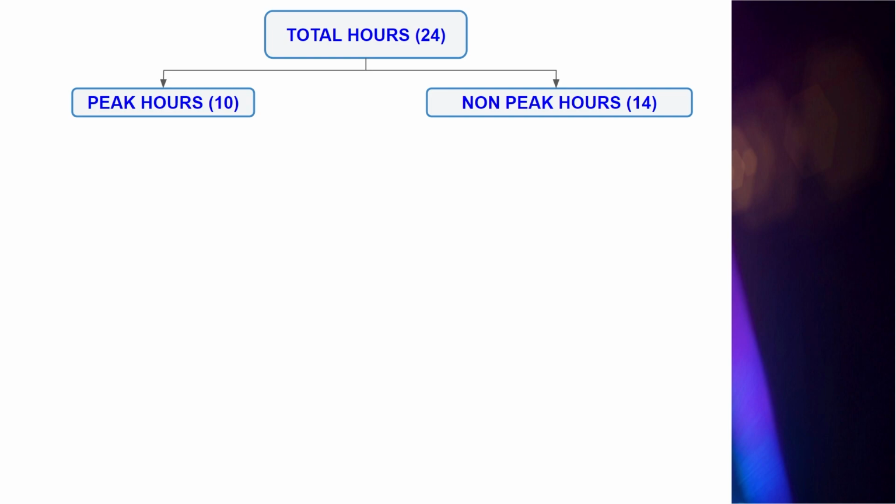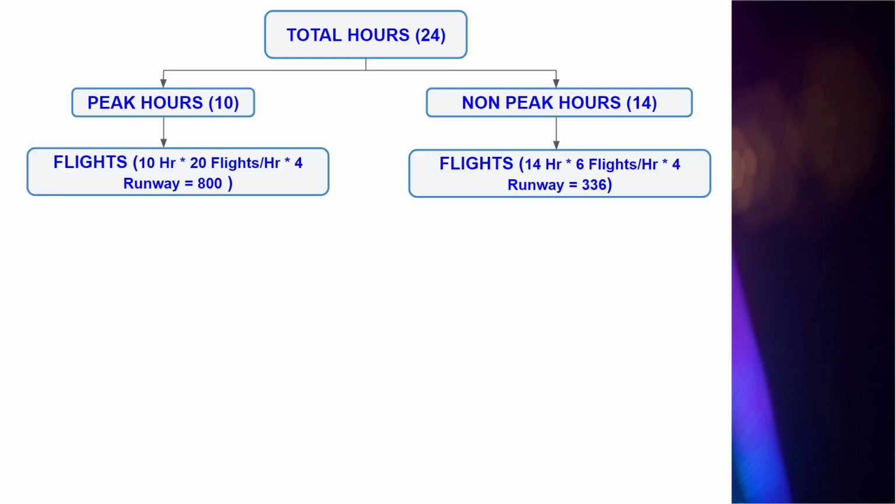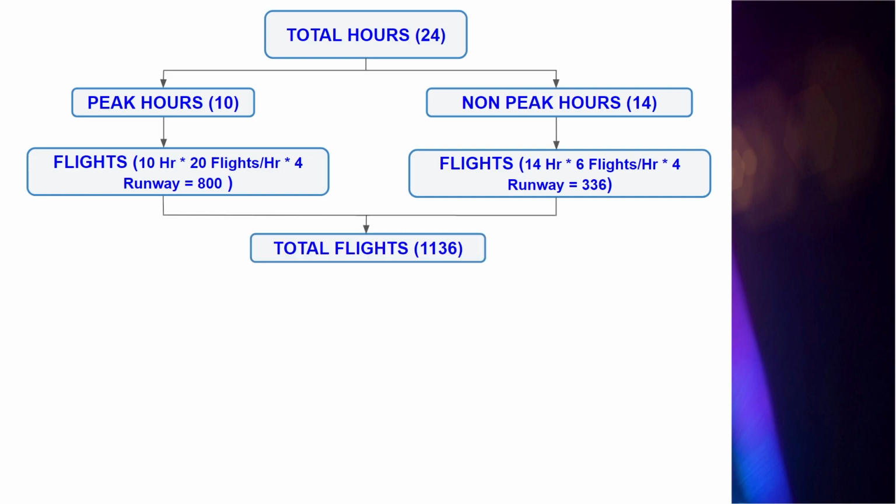After that, in peak hours we are considering that every 3 minutes there is a flight, and in non-peak hours every 10 minutes. So in peak hours, 20 flights per hour, and in non-peak hours, 6 flights per hour. There are 4 runways in New Delhi Airport. So the number of flights at peak hours is this, and in non-peak hours is this. And this is the total number of flights.